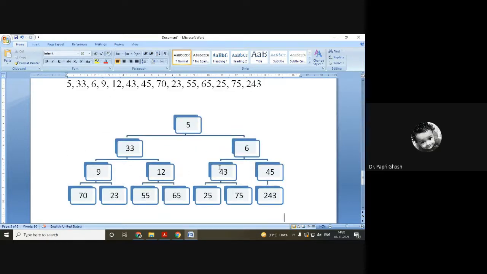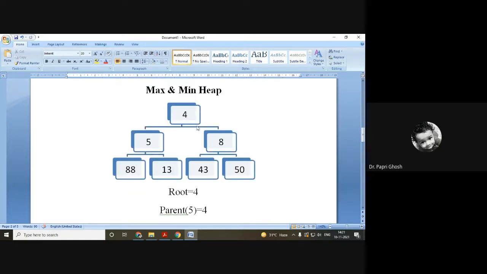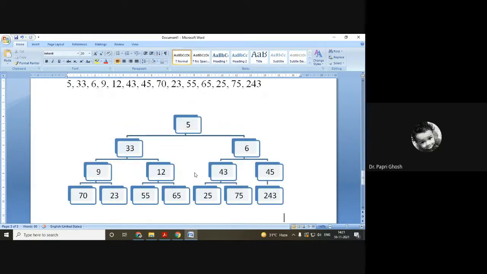I think you have noticed that I have filled all the possible fields from left to right to maintain the complete binary tree characteristics. Now we have to construct the heap. Either we can construct a max heap or a min heap. This is a min heap, where the root has the minimum number. If the root has the maximum number, then it is called a max heap. So let us construct the min heap.